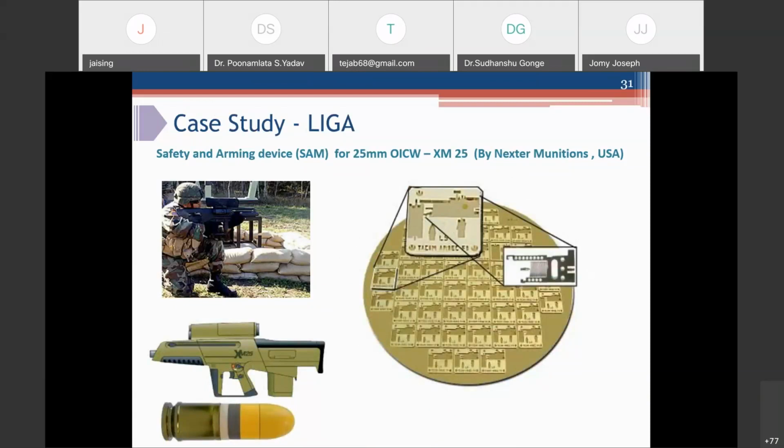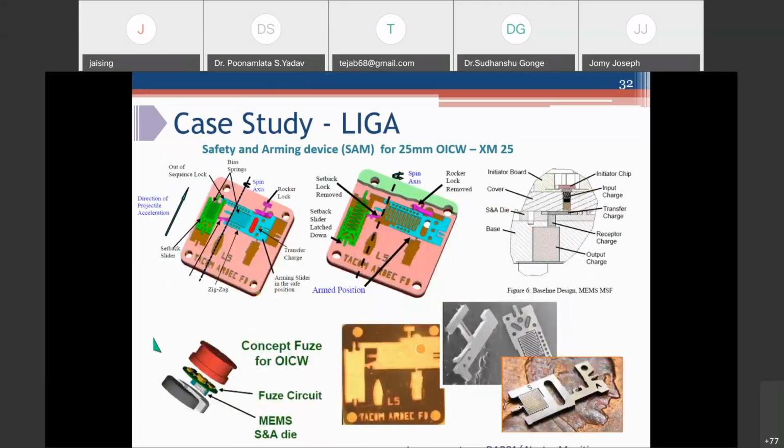This LIGA process has been used for making a safety and arming device for the 25 mm objective individual combat weapon, XM25. It has been developed by Nexter Munitions USA in collaboration with DARPA. So this is a very, very miniaturized safety and arming device. I believe you are aware of the safety and arming mechanism of a fuse.